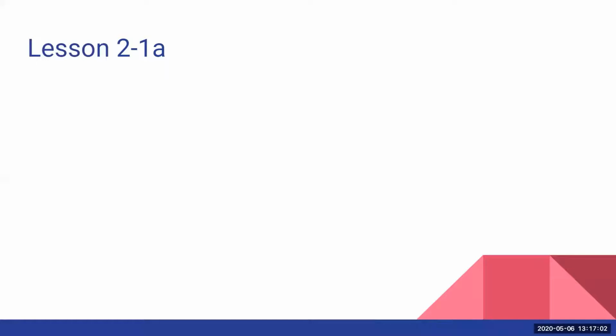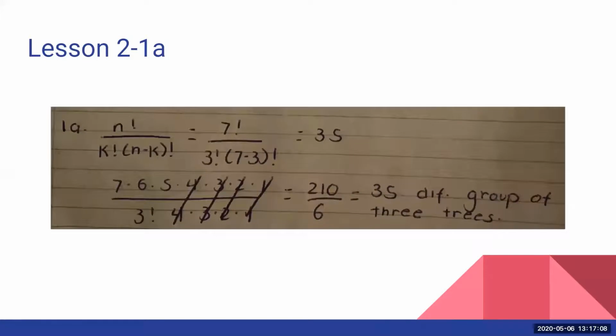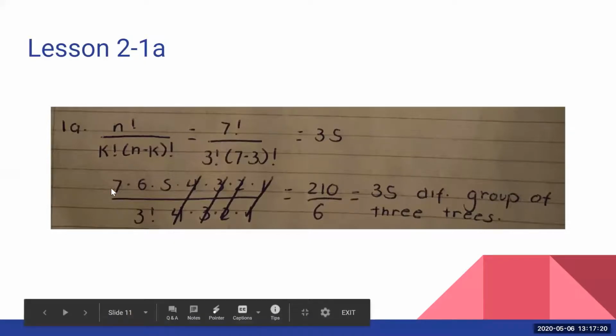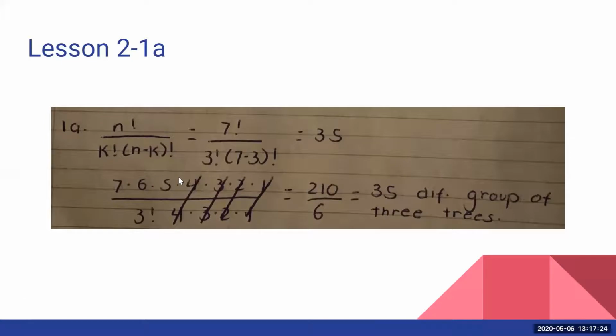Sorry for the weird wording from your textbook, but I'm not 100% surprised that maybe they do that on purpose to really test your knowledge. So here's 1A. They decided they wanted to plant 3 different trees, and some of you went ahead and multiplied 7 times 6 times 5.